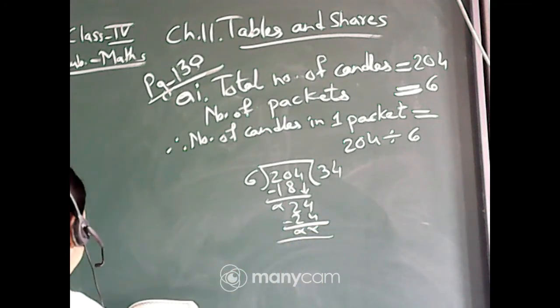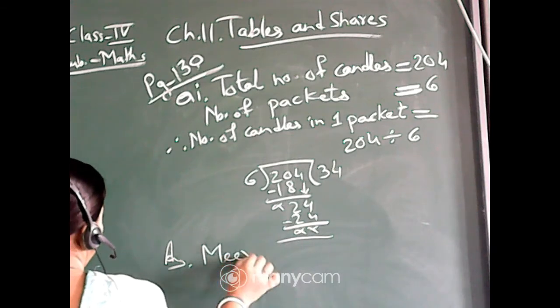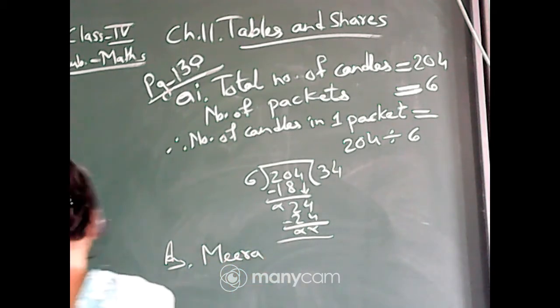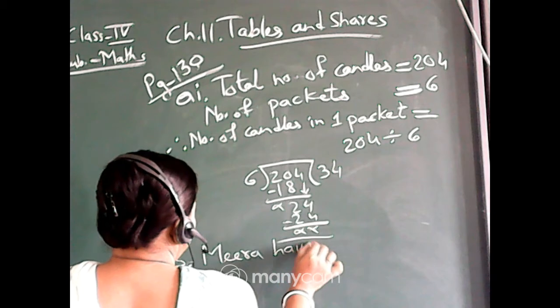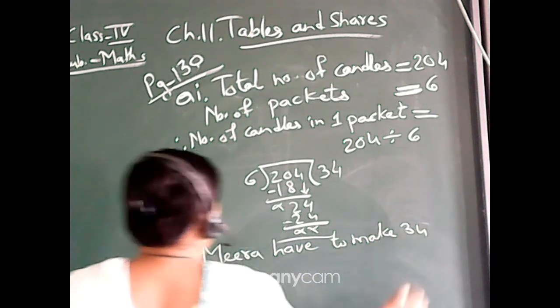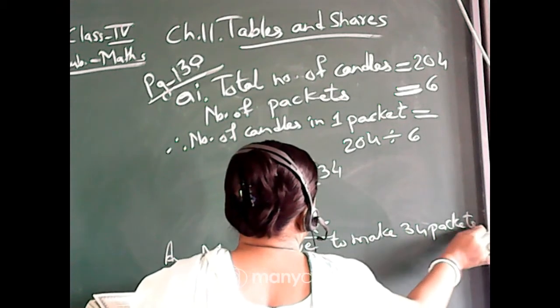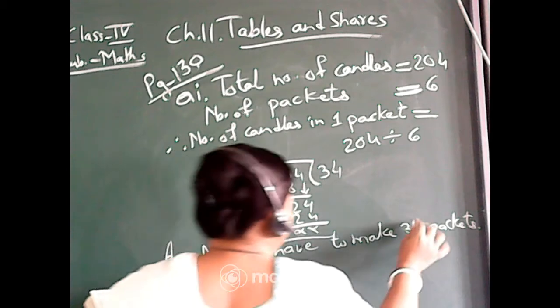That means the first answer we have got: Meera has to make 34 packets. Answer will be, Meera has to make 34 packets. Okay.